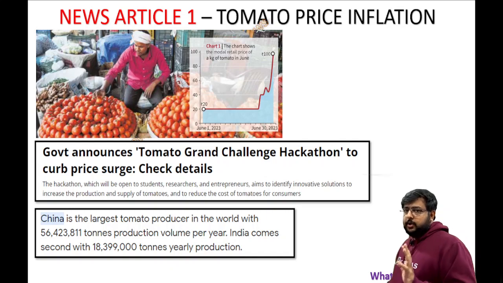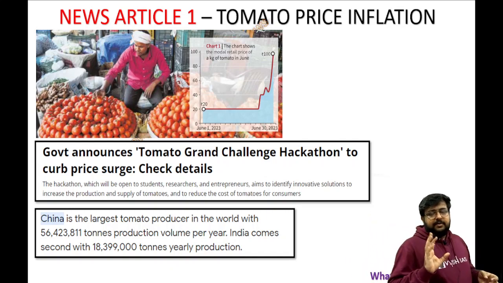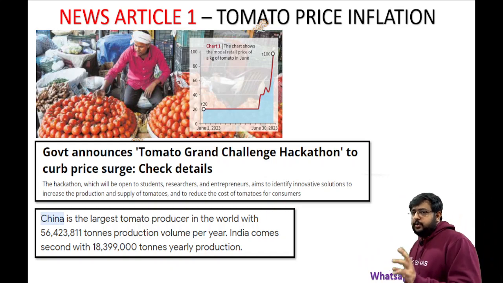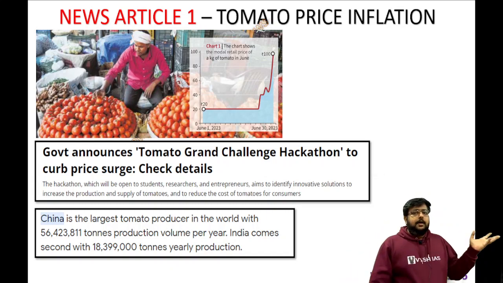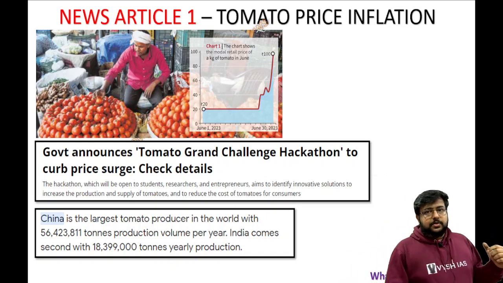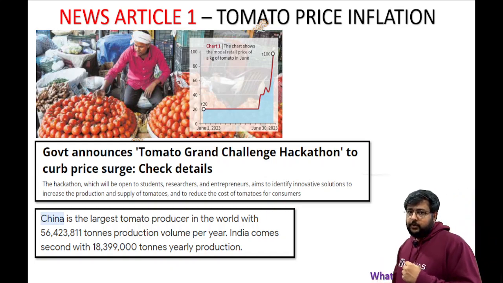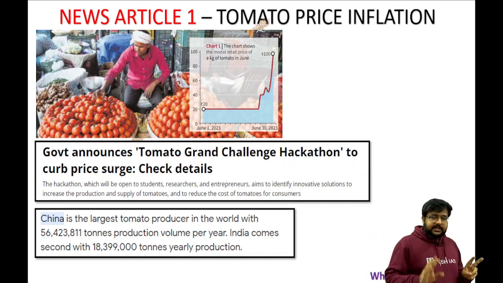India is not the largest tomato producer. In milk, in banana, in lime, and many fruits and many things, India is number one. So this GK is important for you now, because in 2022 and 23 prelims they asked you GK. They asked you which is the highest cobalt producing country. So whatever is the highest production, you have to know that. China is number one, India is second. So at least these two countries.